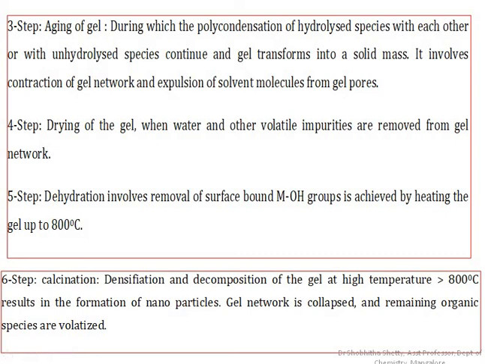In this there will be polycondensation of the hydrolyzed species, and it involves the contraction of the gel network, and there will be expulsion of solvent molecules from the gel pores. And after that we need to dry the gel, that is our fourth step. When water and other volatile impurities are removed from the gel network, it solidifies, and finally we need to dehydrate it completely. This can be done by a heating process. So we need to heat the gel, the dehydrated gel.